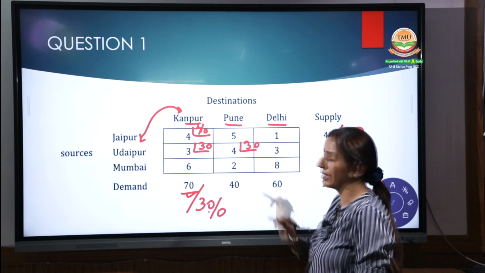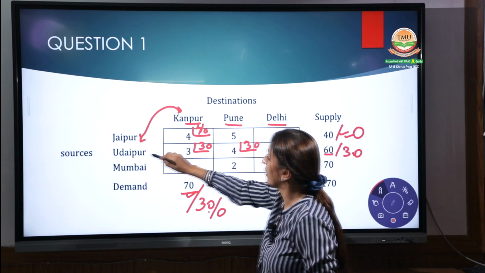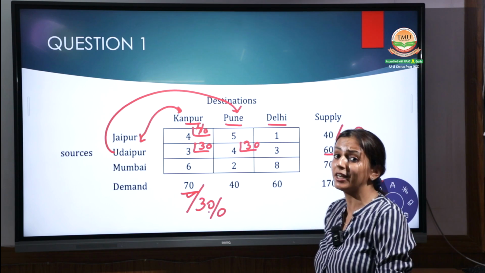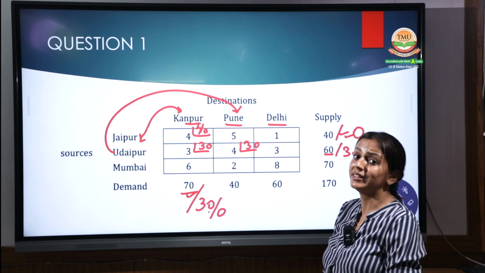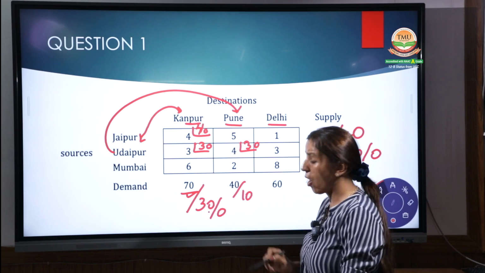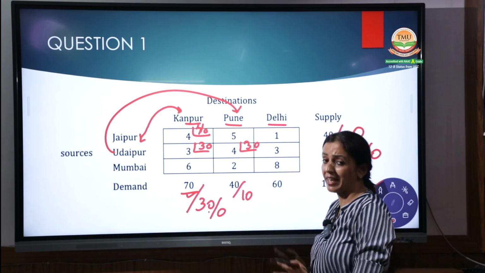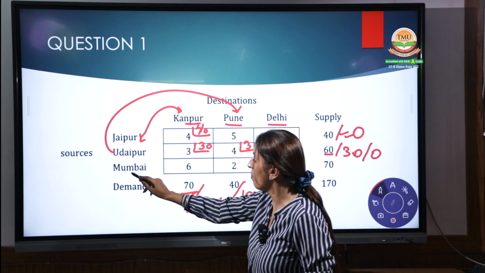Put 30 over here, from Udaipur to Pune. Now the balance over here will again be 0, and here it is 10. How is it 10? From 40 we have given 30, remaining is 10. Done.